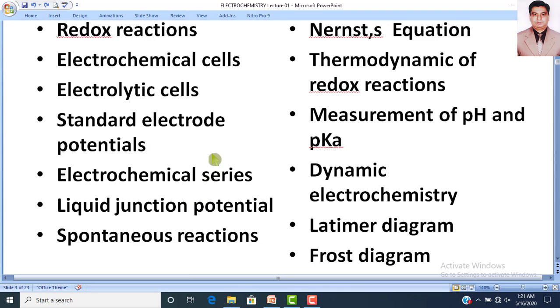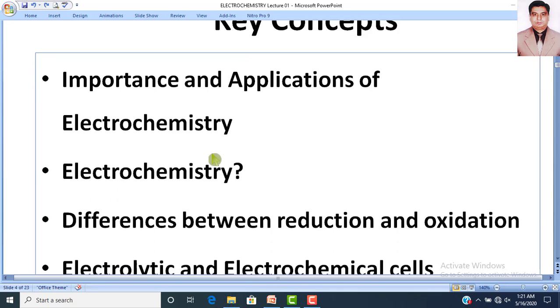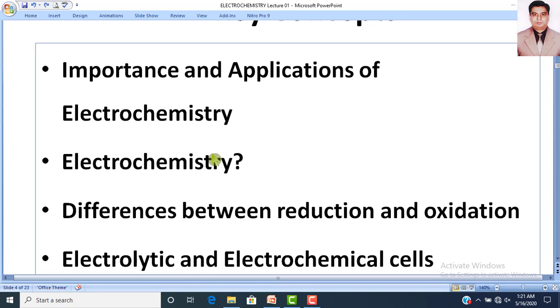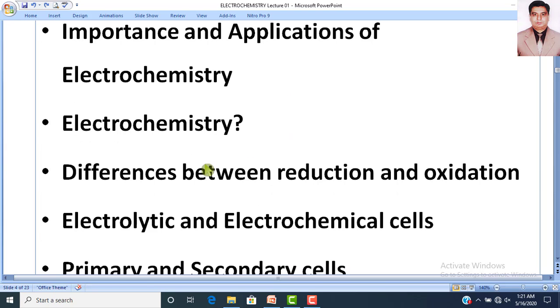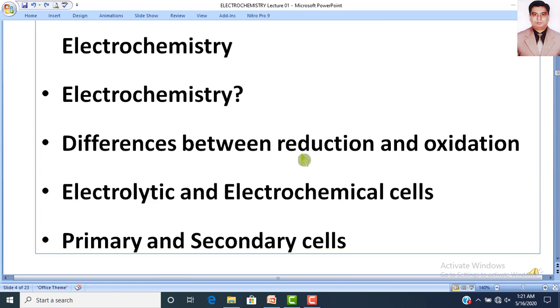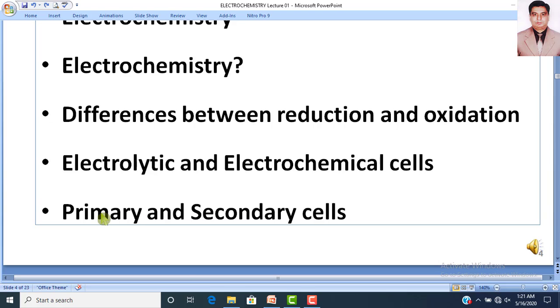Dear students, today we will study the following key concepts. Number one, what are the important applications of electrochemistry. Number two, what is electrochemistry? How can you differentiate between reduction and oxidation? How can you differentiate between electrolytic and electrochemical cells? What are the differences between primary and secondary cells?